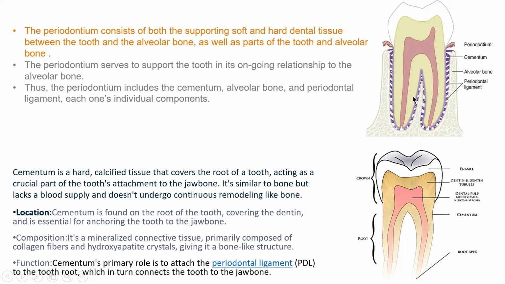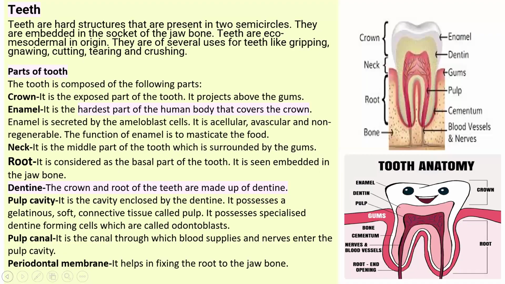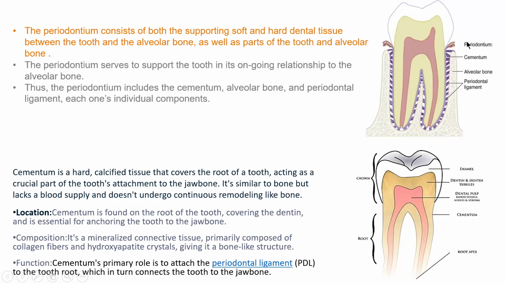The periodontium helps support the tooth in relation to the alveolar bone, fixing the root to the jawbone.